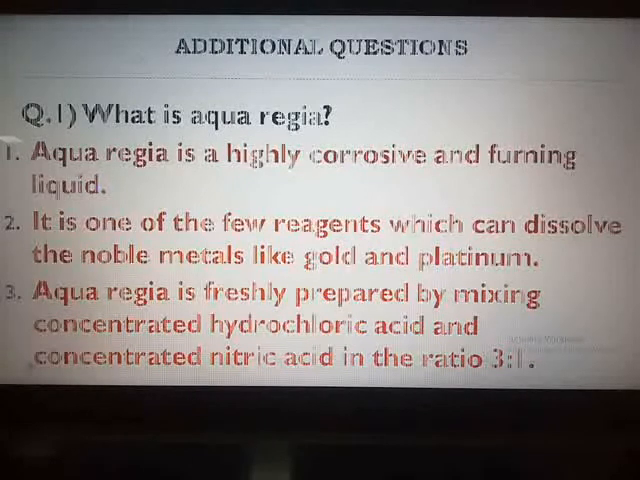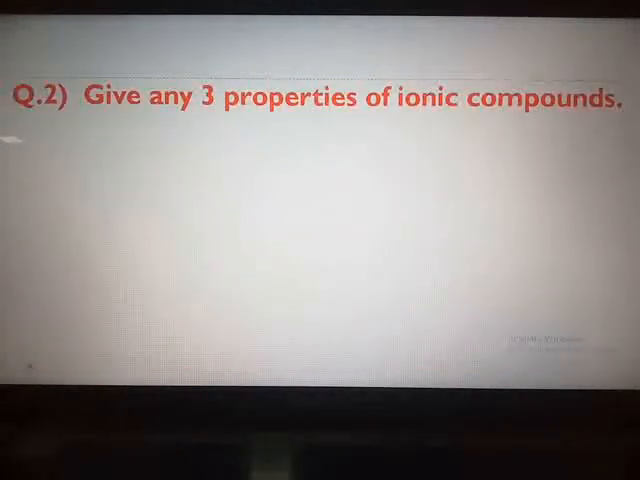The next additional question is, give any three properties of ionic compounds. Yesterday also I told you, in your textbook on page number 99, you have 5 properties which are given. Out of that 5, any 3 you can select, and it is not necessary that the entire matter given in the textbook has to be included. You can reduce the length of the points.